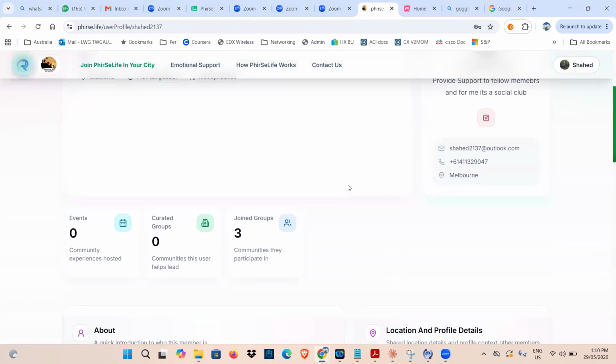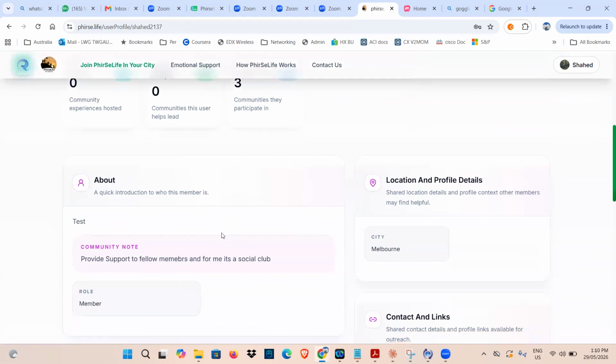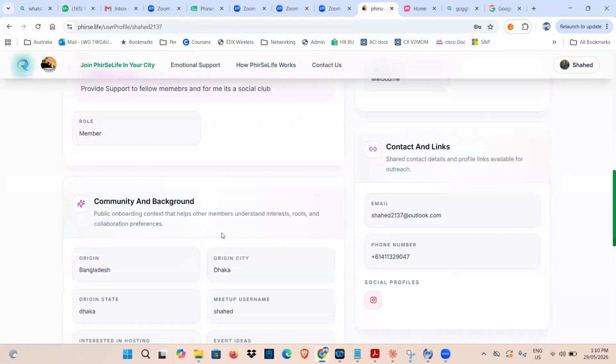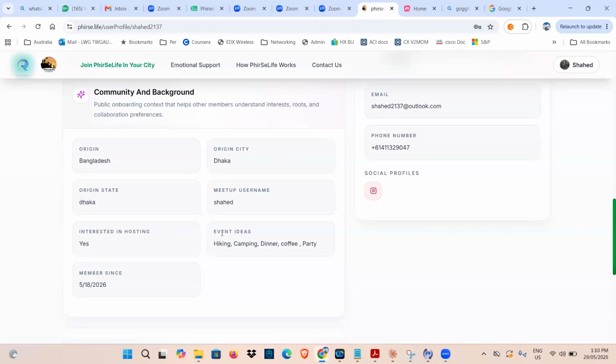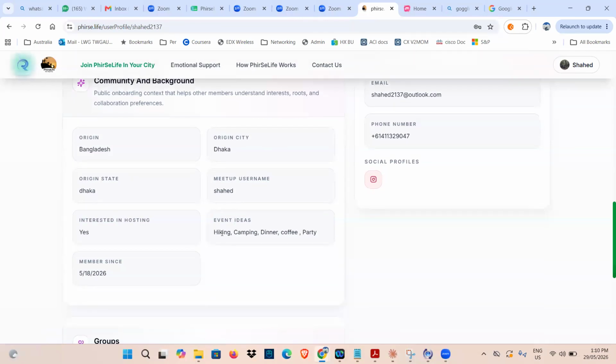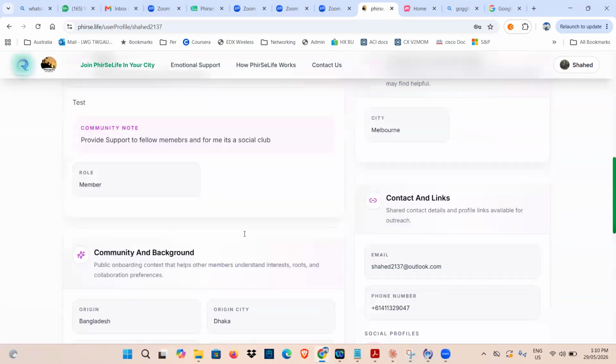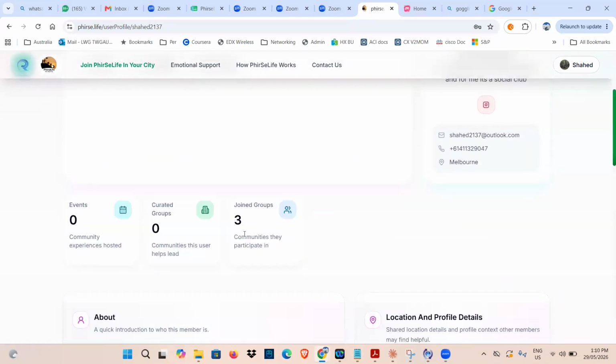Yeah, I've put some pictures, and we can populate the information. So that's one way of onboarding. It's telling what you want to share. If you don't want to share, don't worry. You don't have to; just do the basic information. This is my information, and any of the members can see that.